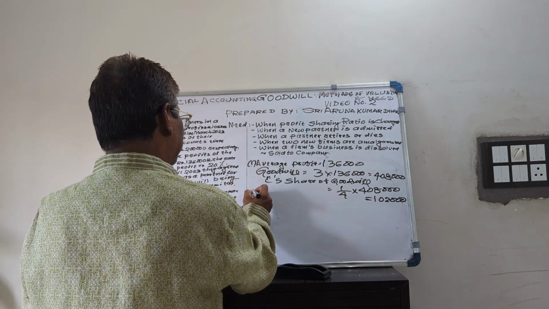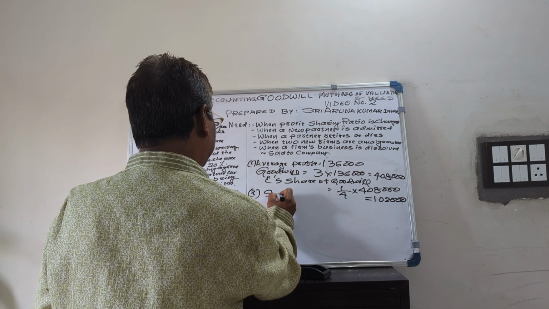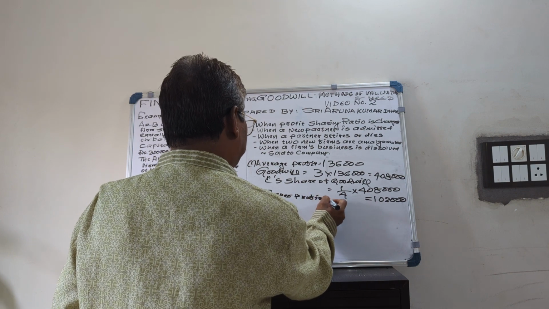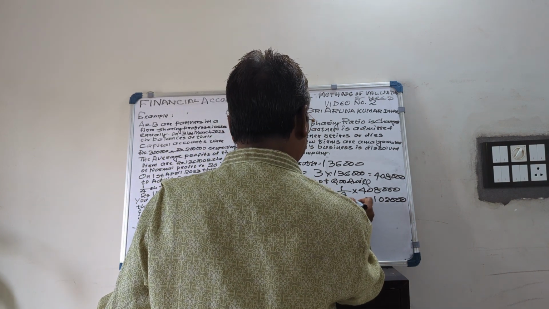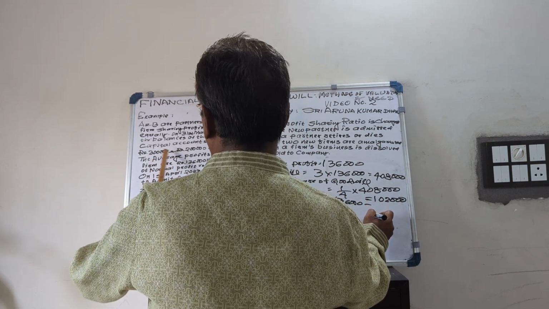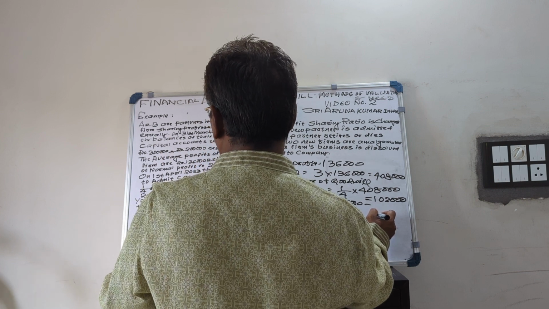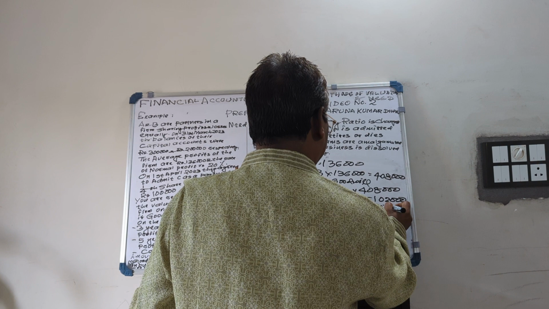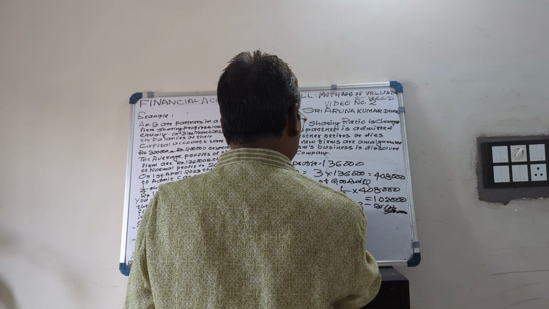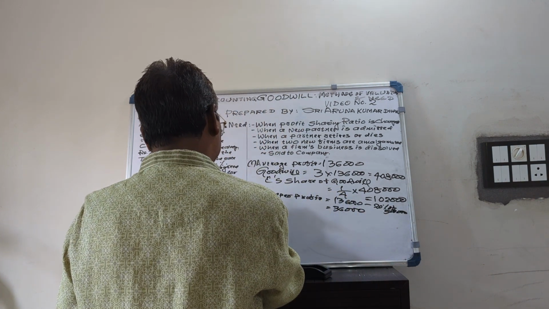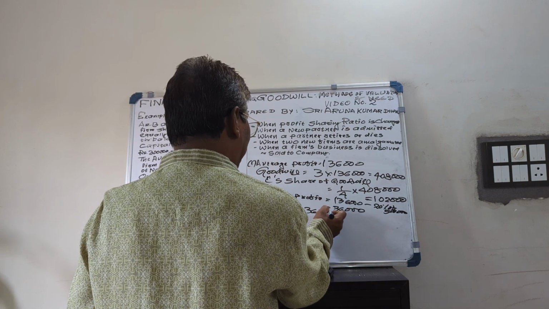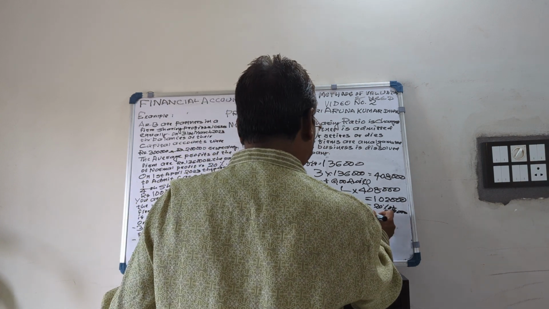Then based on the super profit method, we have to calculate the super profit. Super profit is average profit, that is 1,36,000, minus normal profit. Normal profit means the investment here, 3 lakh plus 2 lakh capital, 5 lakh, at 20%. So 20% of 5 lakh is 1 lakh. So super profit is 36,000. Goodwill is 5 years super profit, so 36,000 into 5.